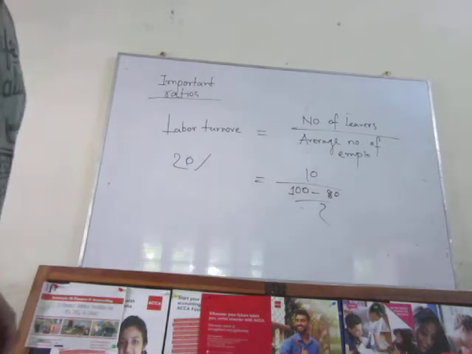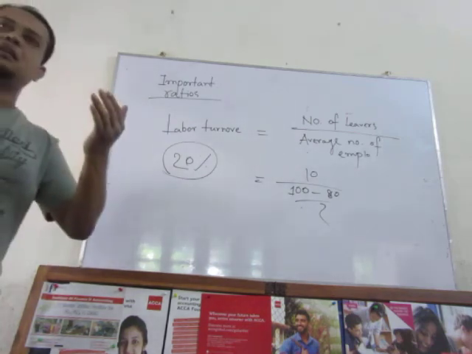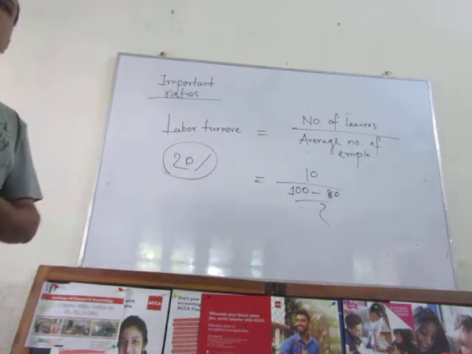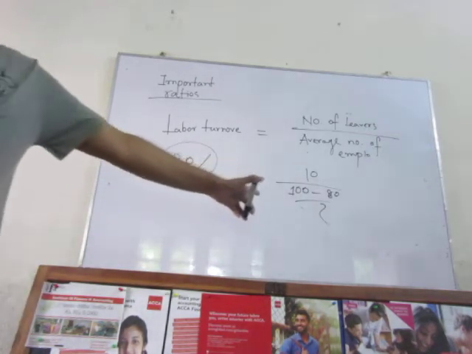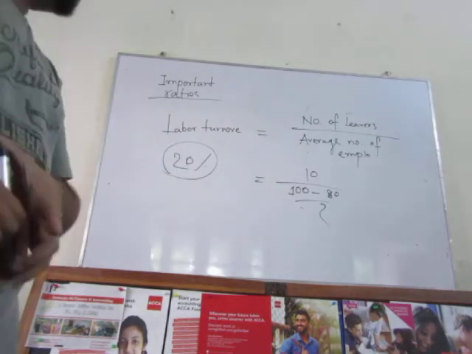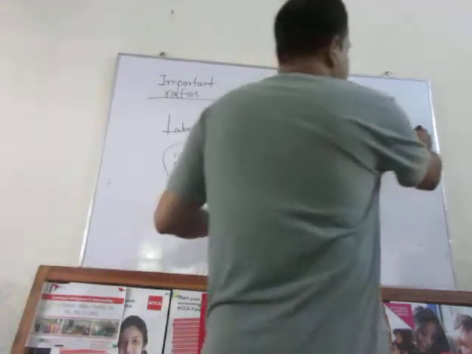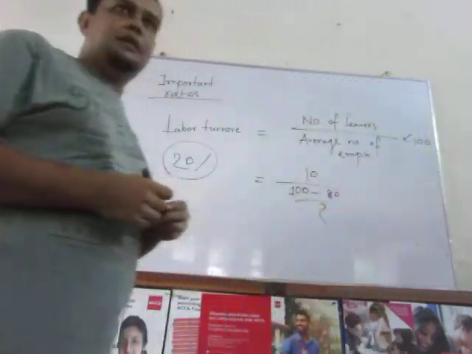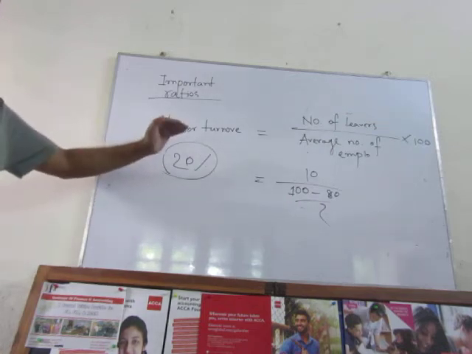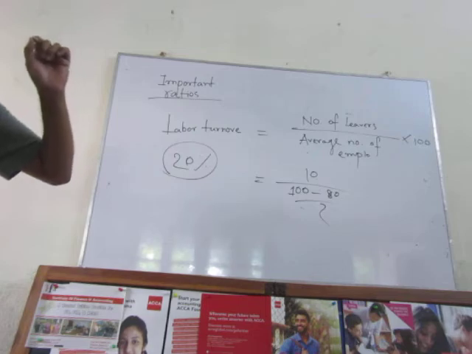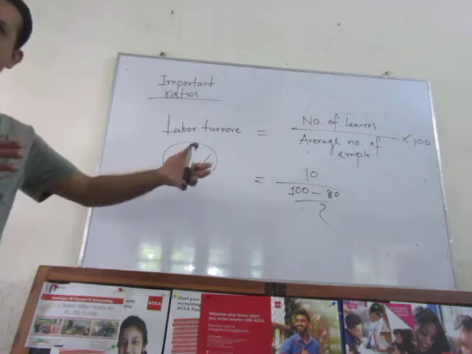But if this is more than 20%, then it is a thing that the organization needs to consider, because cost is related there. We'll discuss later on. So we will express the labor turnover ratio as a percentage. Clear? So if the labor turnover ratio is more than 20%, then you have to think about your strategies. What are the faults behind that?